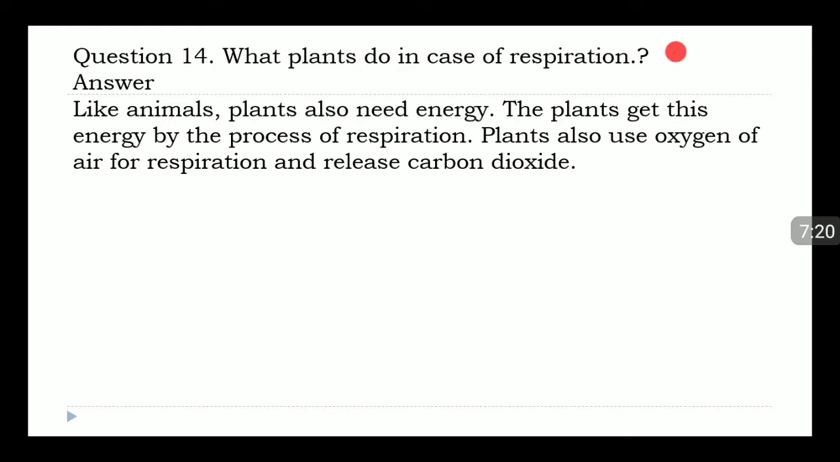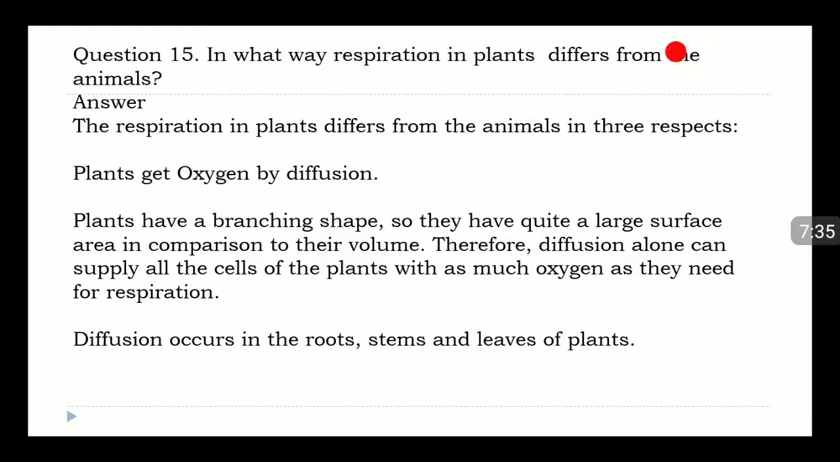Question 14. What do plants do in case of respiration? Answer. Like animals, plants also need energy. The plants get this energy by the process of respiration. Plants also use oxygen of air for respiration and release carbon dioxide. Question 15. In what way does respiration in plants differ from animals? Answer. The respiration in plants differs from the animals in 3 respects. Plants get oxygen by diffusion. Plants have a branching shape, so they have quite a large surface area in comparison to their volume.